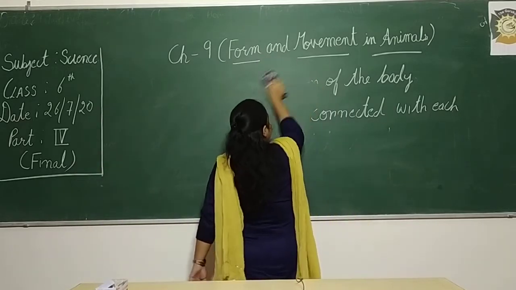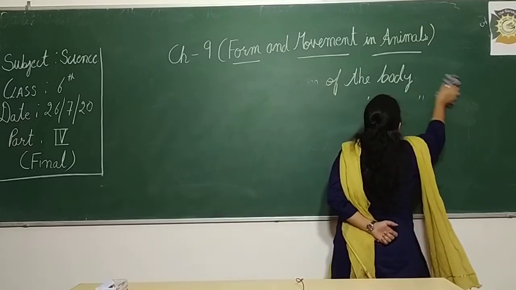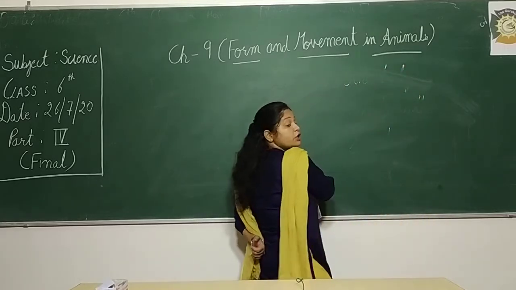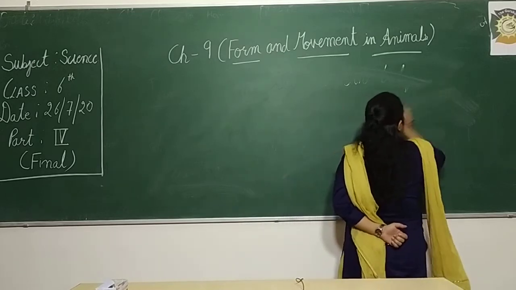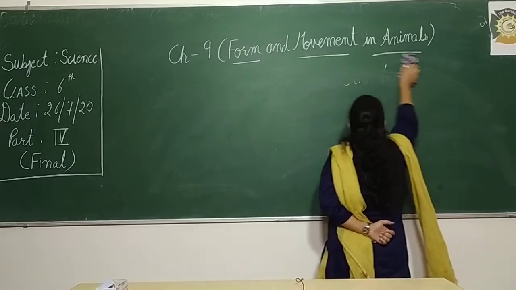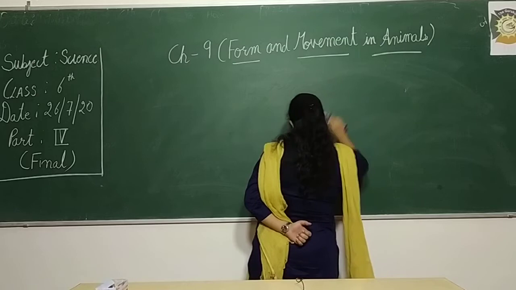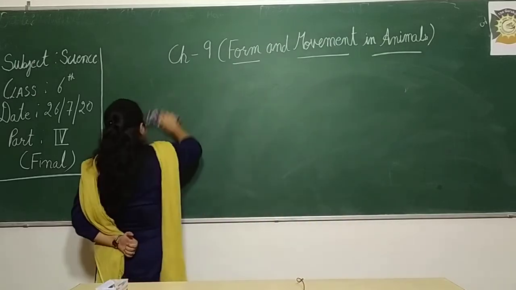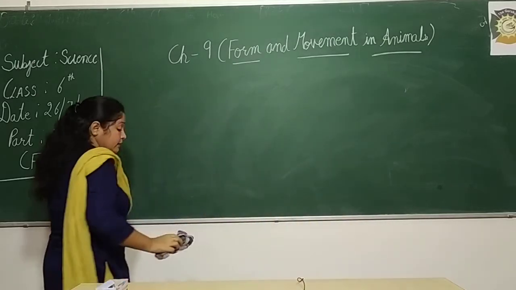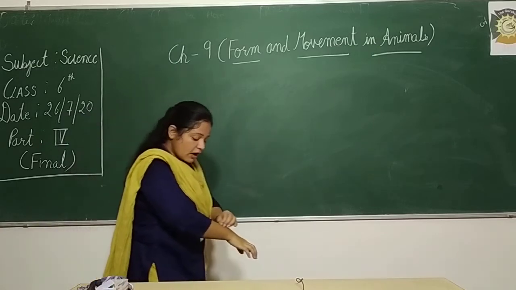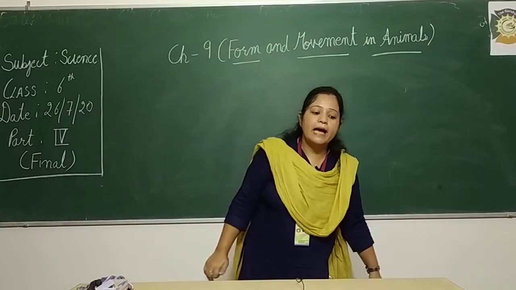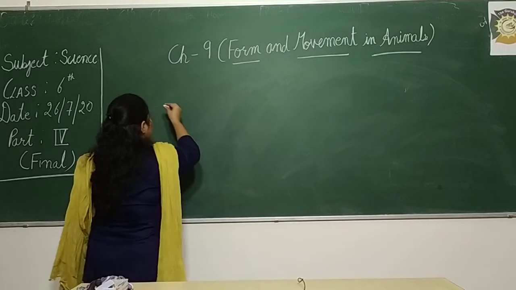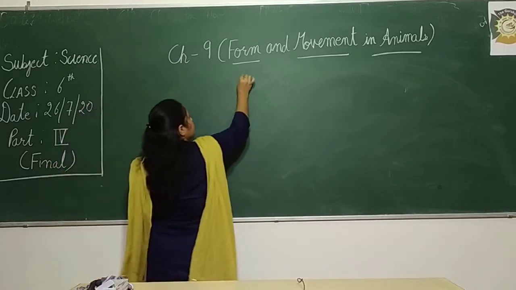They are fixed. For example, we have discussed the skull. There are 22 bones present there. So how many bones are present in our skull? 22. But they have fixed joints.